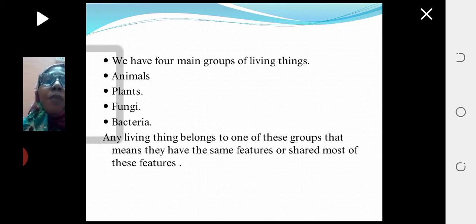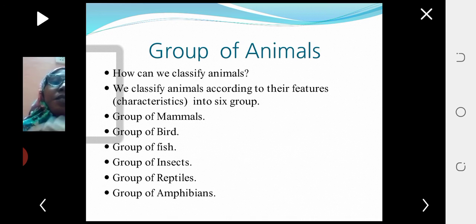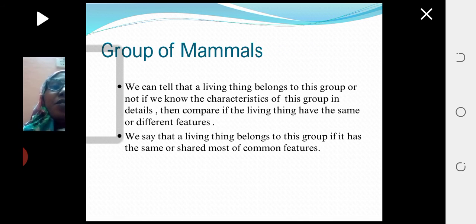We have four main groups, I mentioned that.